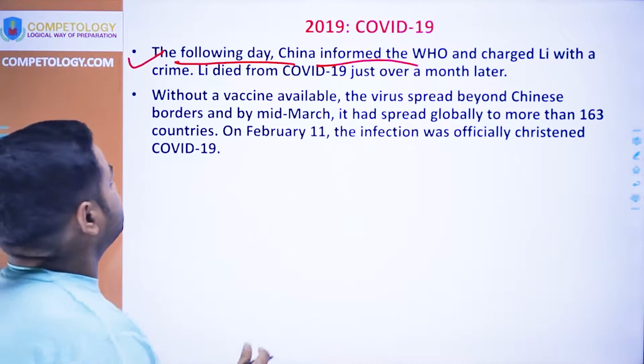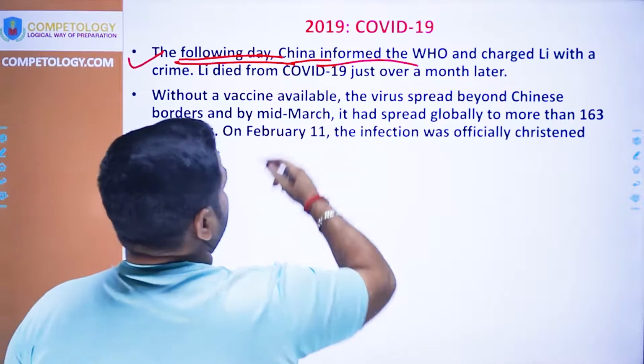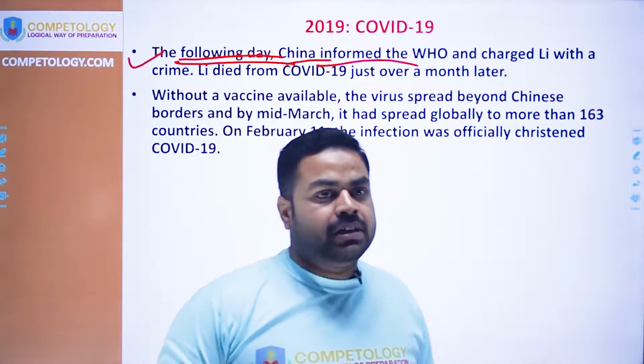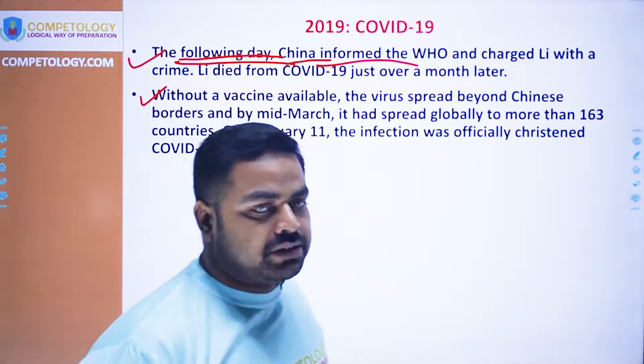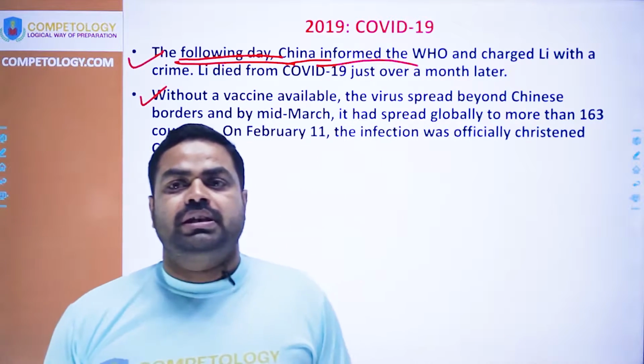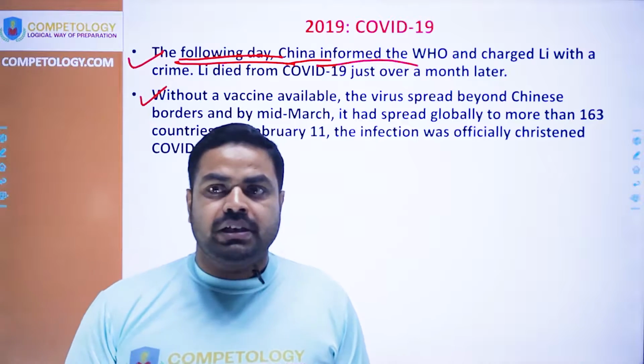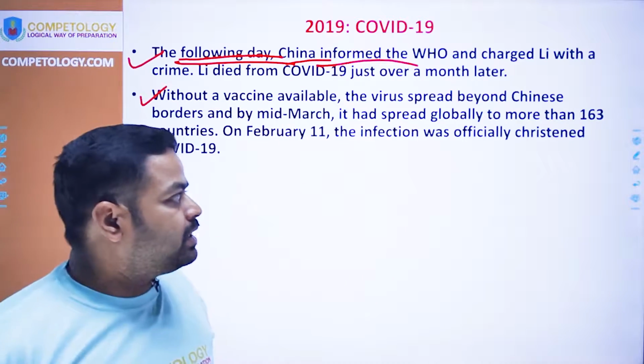And what is the situation now? After the dissemination of information from China and WHO, without the availability of a vaccine, the countries started to lock down their nations, to start restraining world travel or international travel.